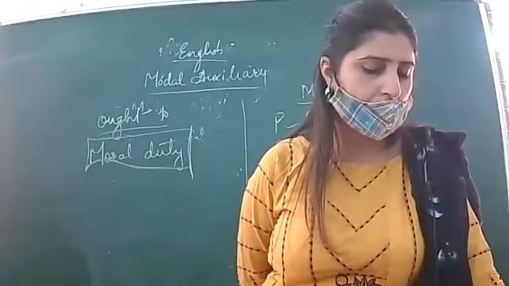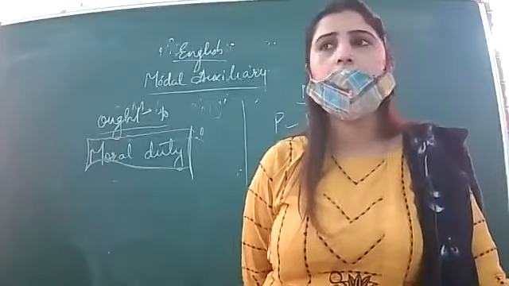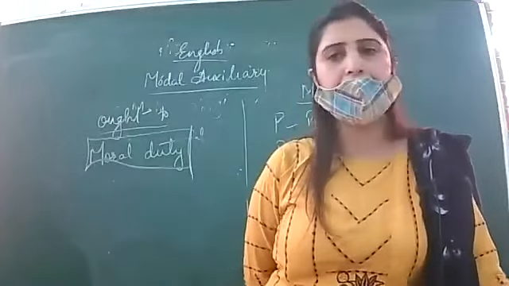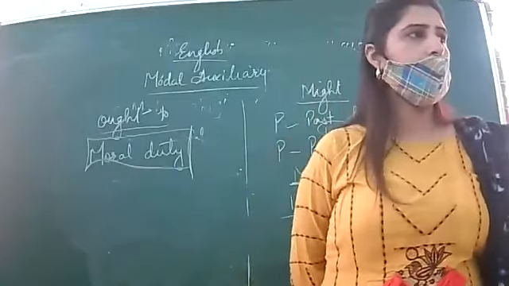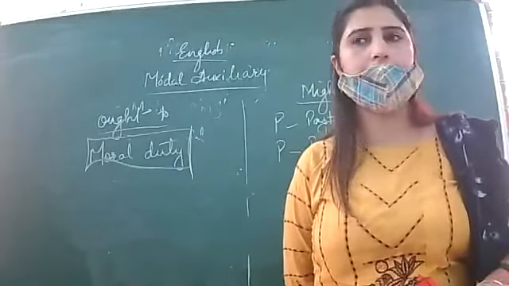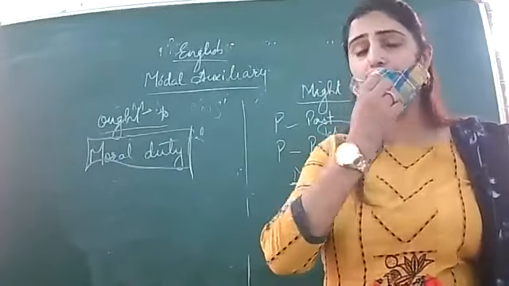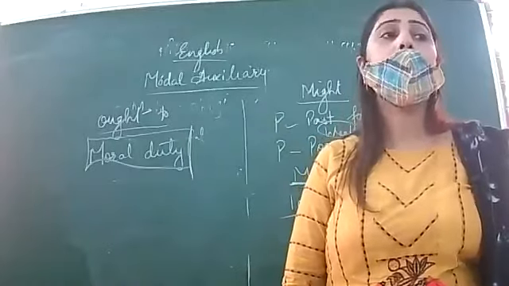Next. They were unable to reach on time. They dash have walked. Probability is given, and you have to use may, might, can, could. Might.